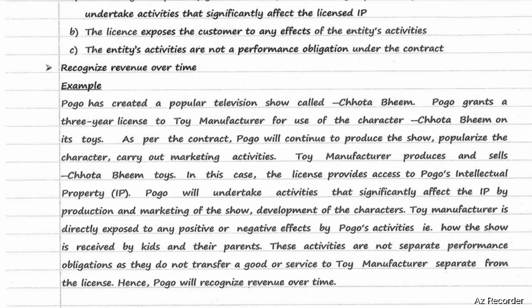Pogo will undertake activities that significantly affect the intellectual property by production and marketing of the show and development of the characters. The toy manufacturer is directly exposed to any positive or negative effects of Pogo's activities, that is, how the show is received by kids and their parents. These activities are not separate performance obligations as they do not transfer goods or services to the toy manufacturer that are separate from the license. Hence, Pogo will recognize revenue over a period of time.